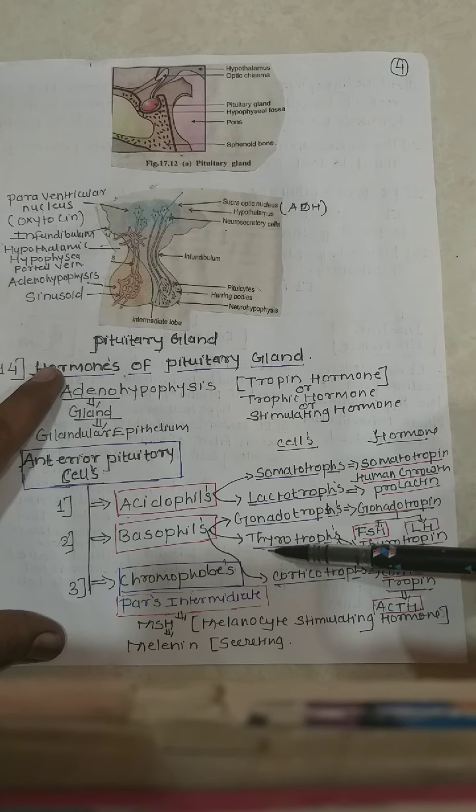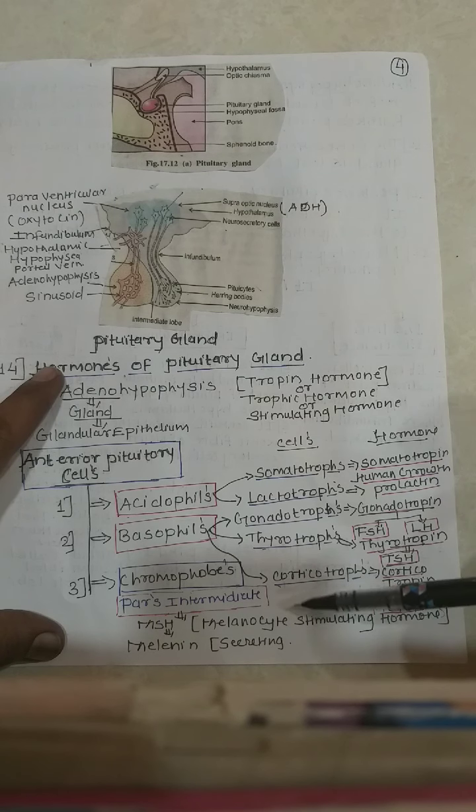Then thyrotropes secrete thyrotropin, the TSH hormone, thyroid stimulating hormone. Then corticotropes secrete corticotropin hormone, ACTH,